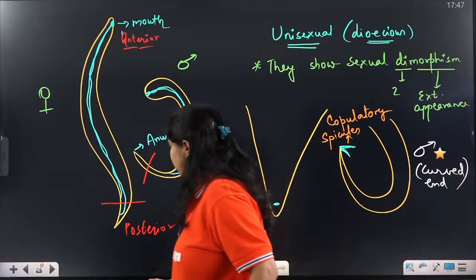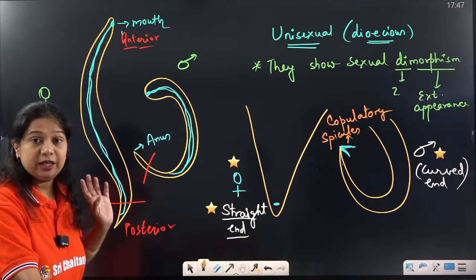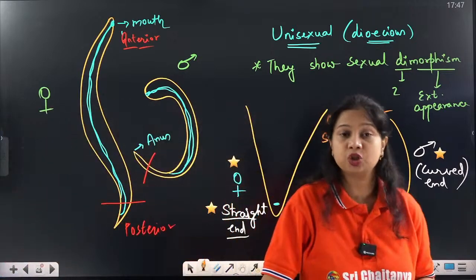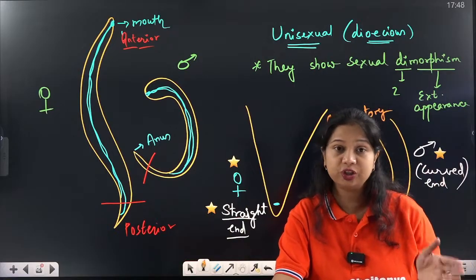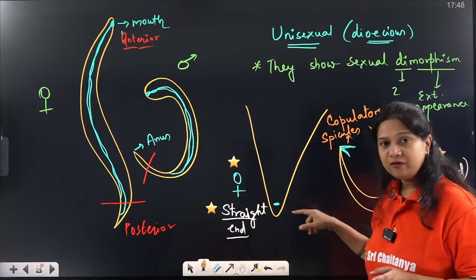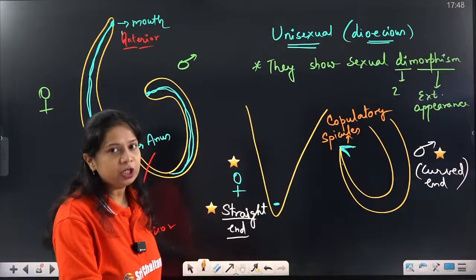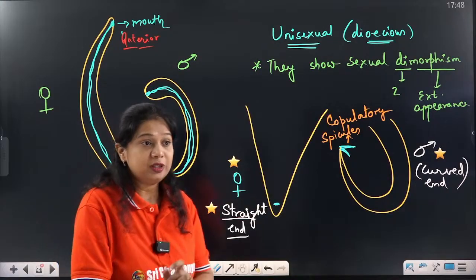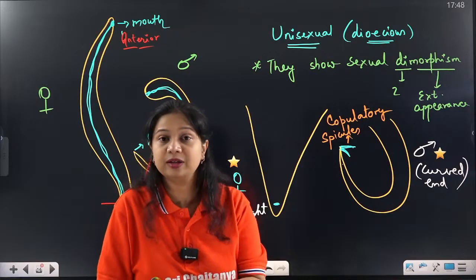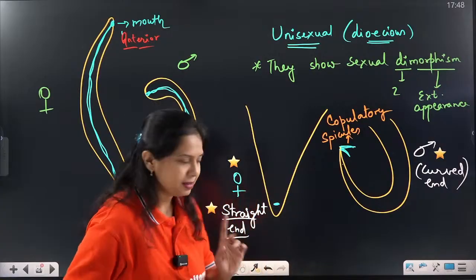These are the three important differences between male and female roundworms. Female is larger than the male. Female has a straight end, male has a curved end. Females do not have copulatory spicules; males have two pointed structures called copulatory spicules. This is sexual dimorphism. From the roundworms, sexual dimorphism and unisexuality begin.